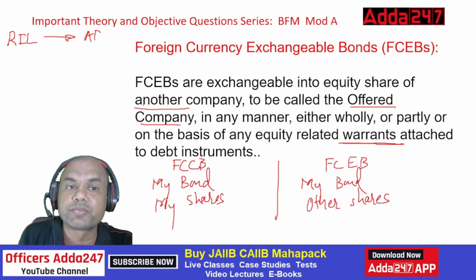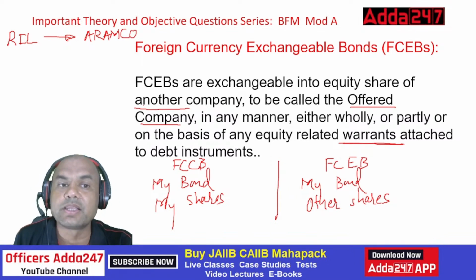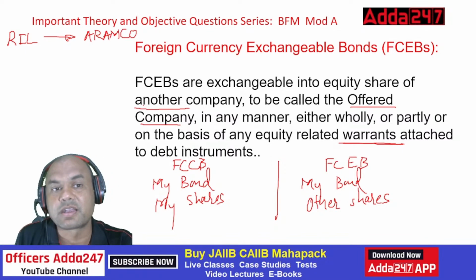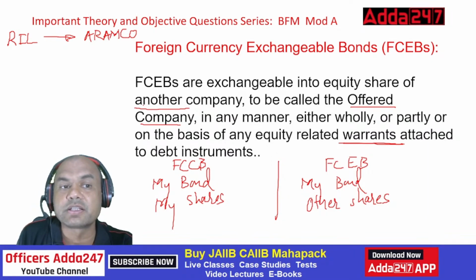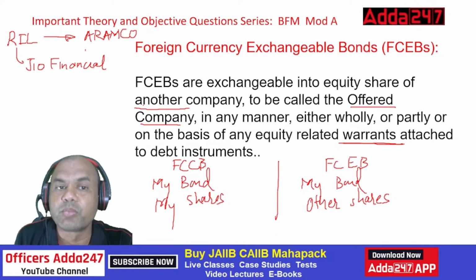What is Aramco? Aramco is a company of Saudi Arabia, the biggest oil producer in the world. Now RIL issues a bond to Aramco, an FCEB. And what happens? It tells Aramco that in exchange for these bonds, I will give you the shares of Geo Financial Services. Now you understand the deal. So these shares I'll give you in return for these bonds which you are holding. That is known as FCEB.